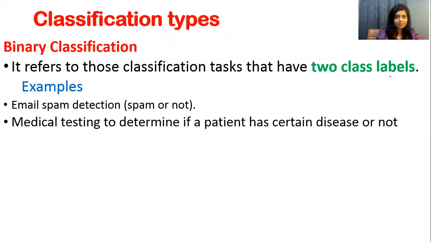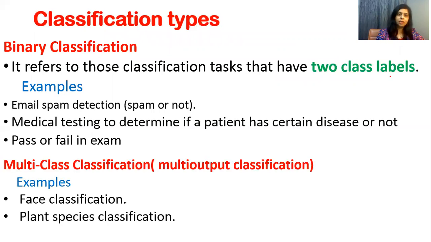Next, medical testing of a patient to determine whether he has a certain disease or not. Again, only two possibilities. So it is binary classification, only two options. Pass or fail in an exam after the result is also only two possibilities.